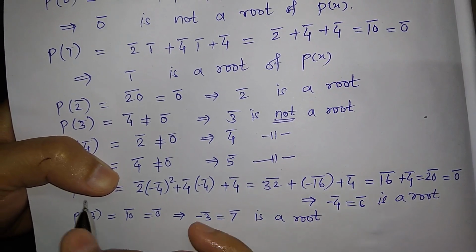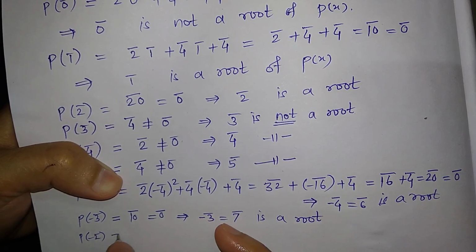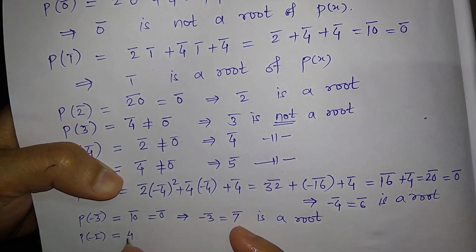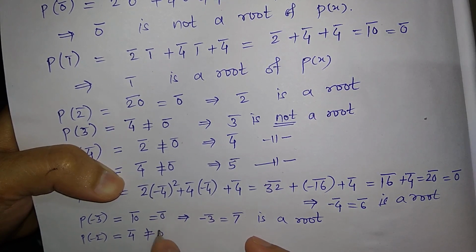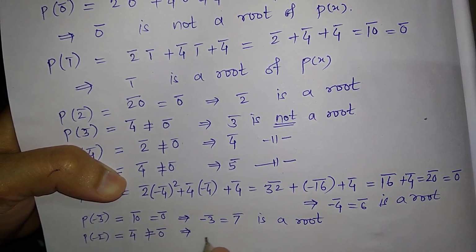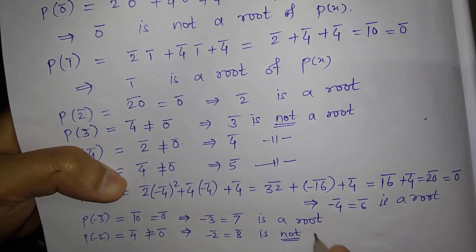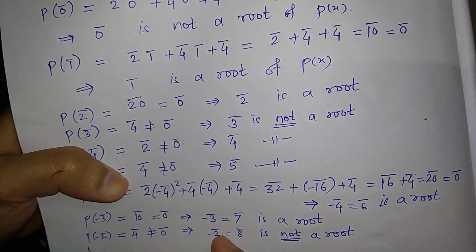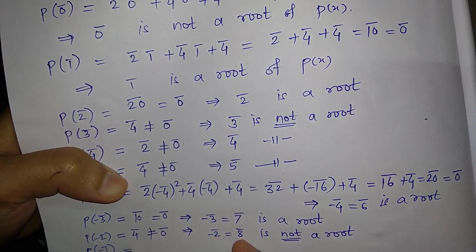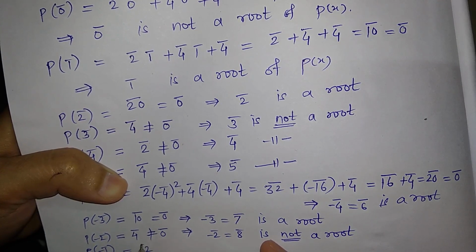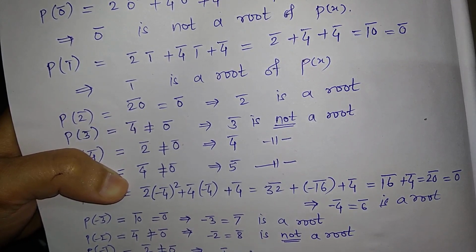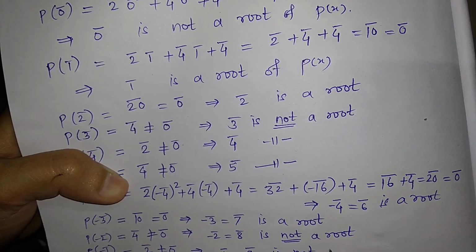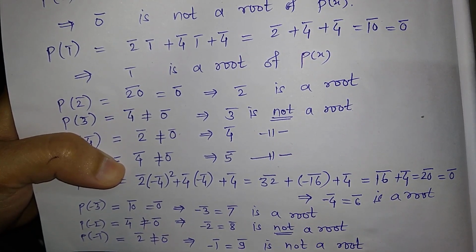Now the next element is p of minus 2 bar, which is equal to 4 bar plus 4 bar, which is not equal to 0 bar. So this gives us that minus 2 bar, that is 8 bar, is not a root. Then lastly, p of minus 1 bar is equal to 2 bar, which is not equal to 0 bar. So this gives us that minus 1 bar, that is 9 bar, is not a root of p of x.